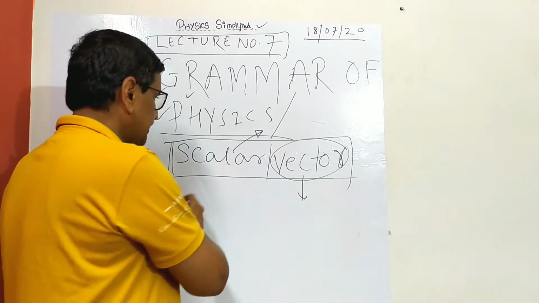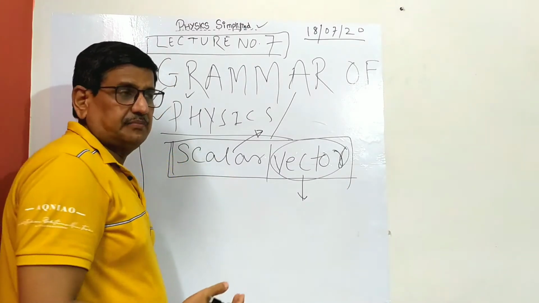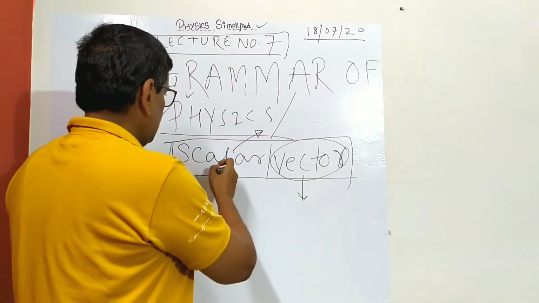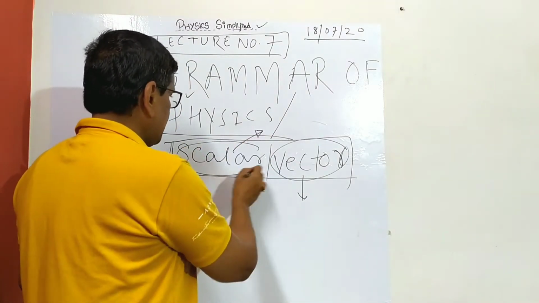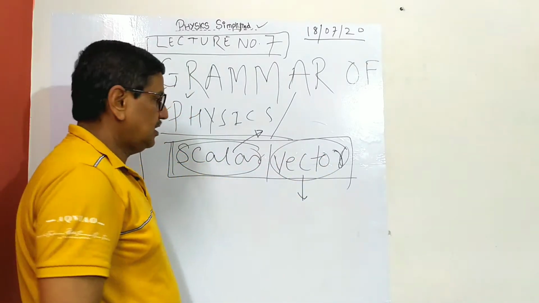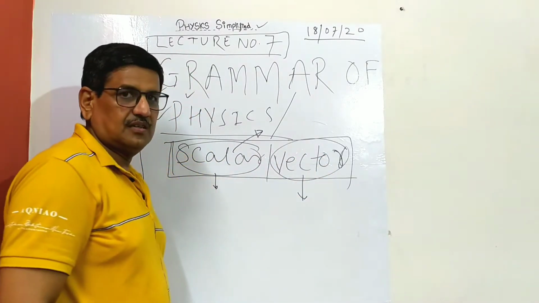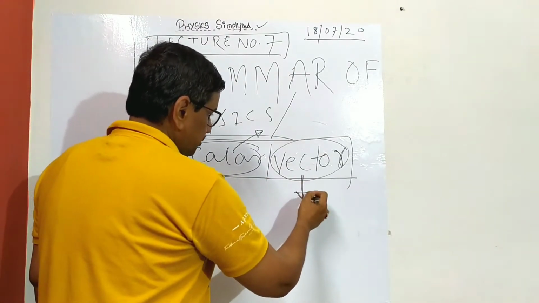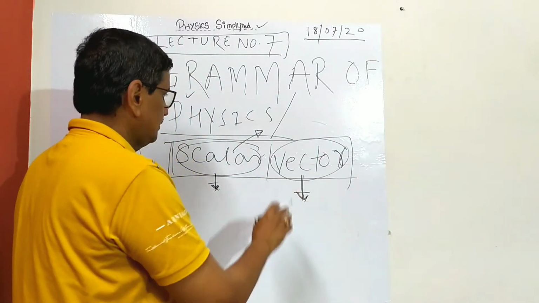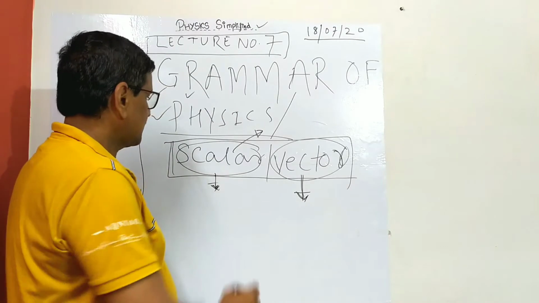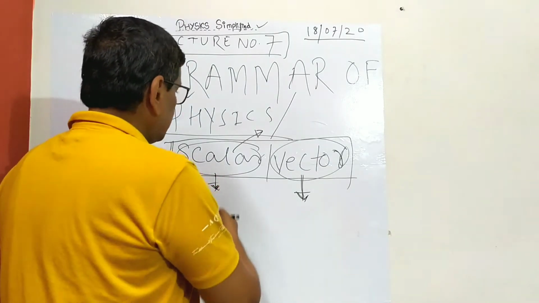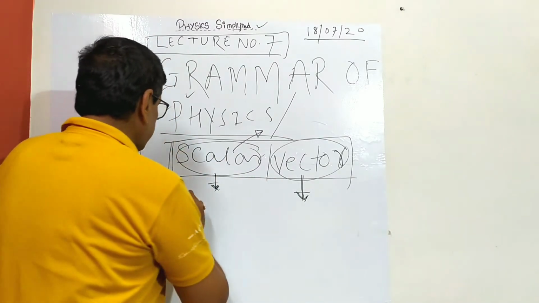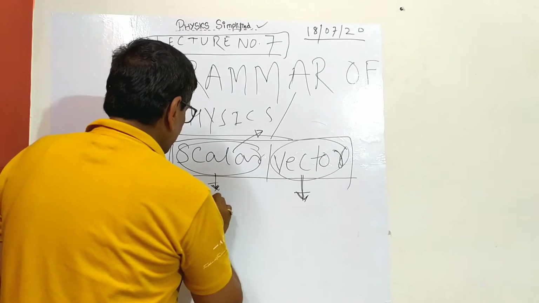You all know, I don't need to write this. Physical quantities, we all know, have two classifications: one is scalar, another is vector. Scalar are those physical quantities which have only magnitude, they don't have definite direction, and vector have both magnitude and definite direction. This is all you know, so I am not writing this. Now, the examples of scalar quantities you also know. There are so many, but conveniently I will write something. We start with distance, and in the vector column I am writing displacement.